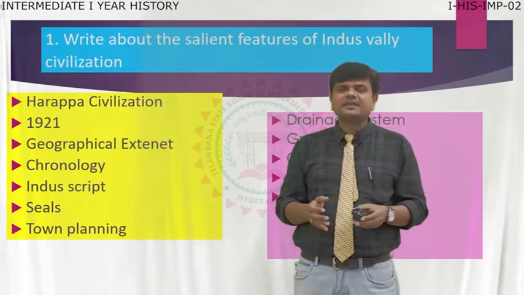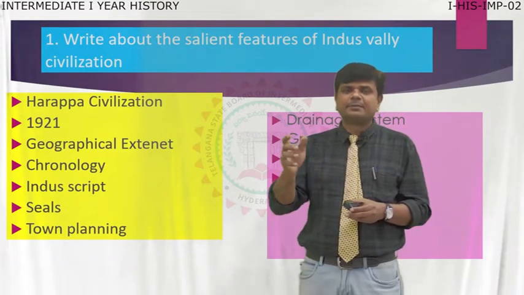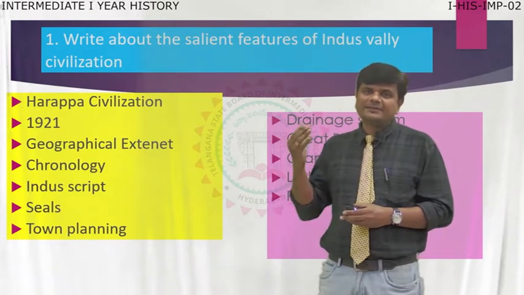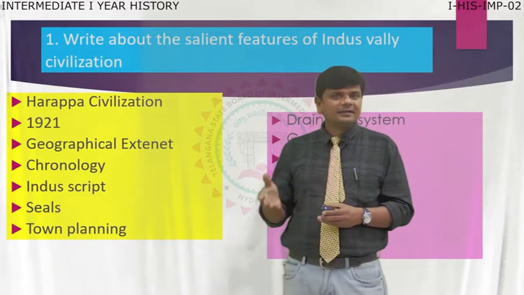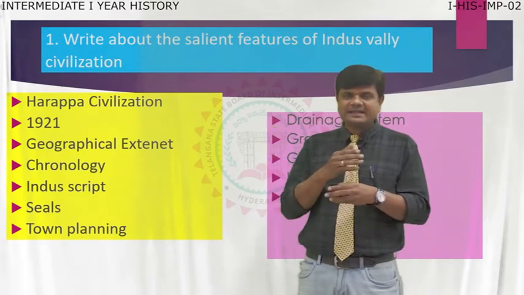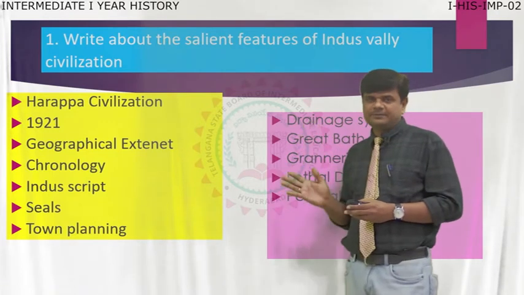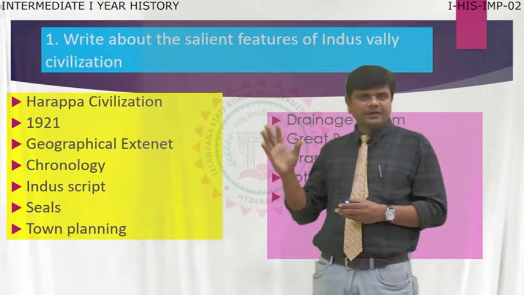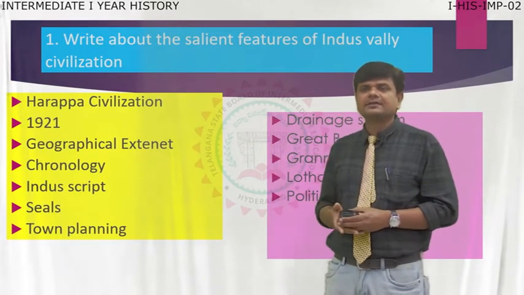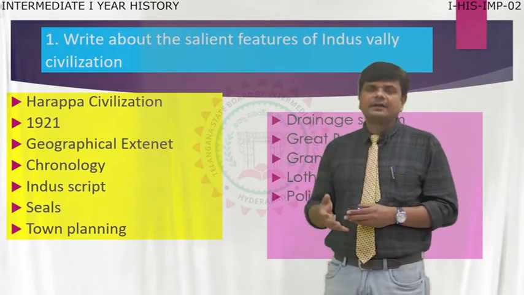On different seals, they put different pictures, symbols and emblems. But what message they conveyed, what they communicated, no Indians or archaeologists or historians have deciphered so far. That is what you remember. So the Indus script consists of different symbols, different features. We can notice them, but we cannot read the writing of their letters.